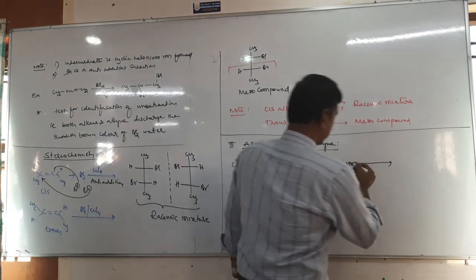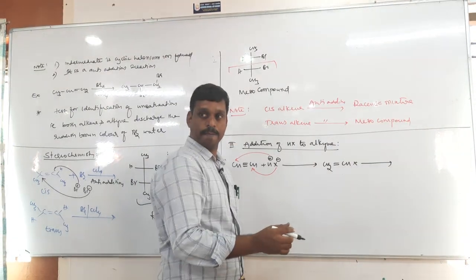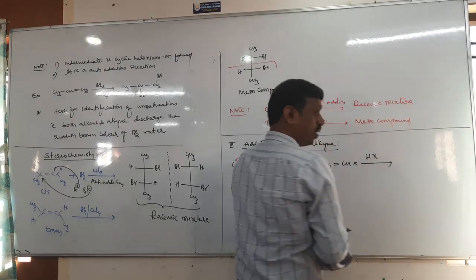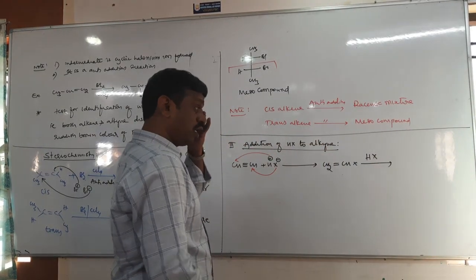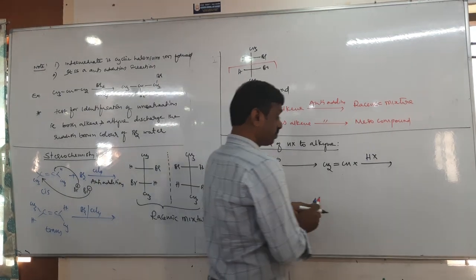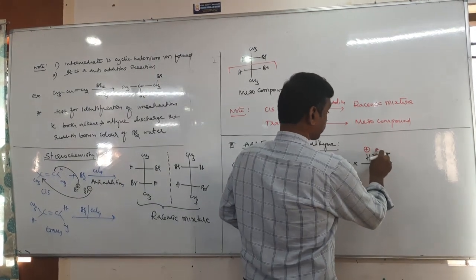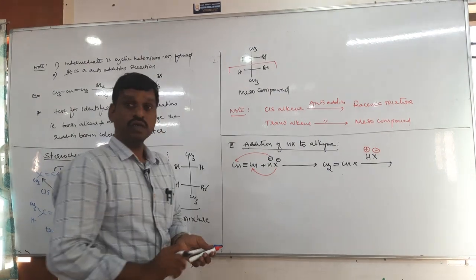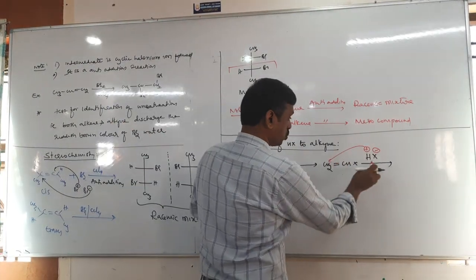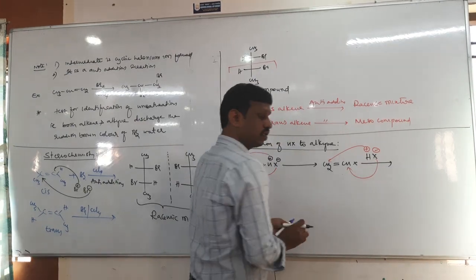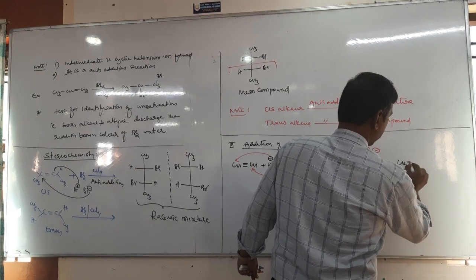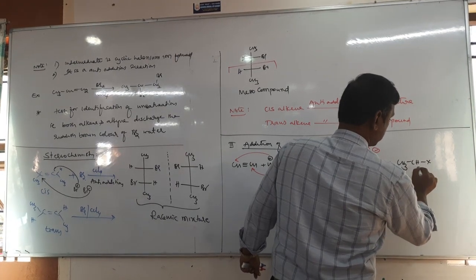Next, there is still another double bond, another pi bond. Another mole of HX should be added. Now add another mole of HX according to which rule? Markovnikov rule. So the rich become richer. Then H plus should be added on CH2, X minus on CH, so that we get CH3, CH, X, X.